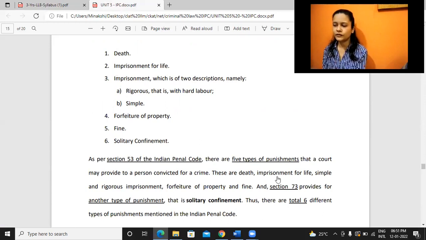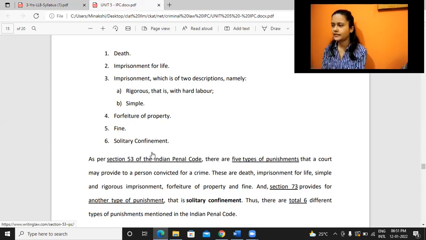In total, under IPC, we have 6 classifications. Out of these, the first 5 are mentioned under section 56 of IPC. Plus one more type is given in section 76, which is solitary confinement. So in total there are 6 types of punishments, but because for solitary confinement there are a lot of guidelines, rules, and other things that need to be followed, it's given separately. Okay, so these are the different types of punishment.